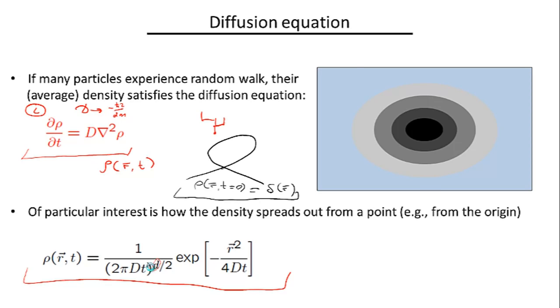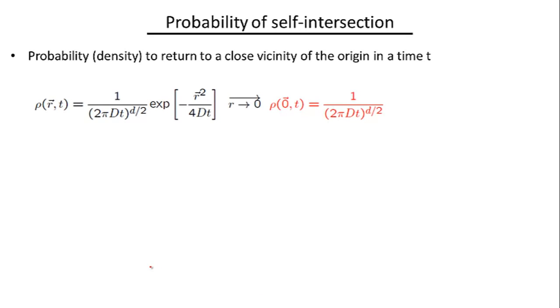And in order for us to find the probability to return to the origin, let's say we are looking for the probability of a self-crossing trajectory which starts from r equals 0 and goes back to r equals 0. So it means that we have to set r to 0 in this expression, or set the exponential to 1, and that's what we're going to get for the probability of self-intersection.